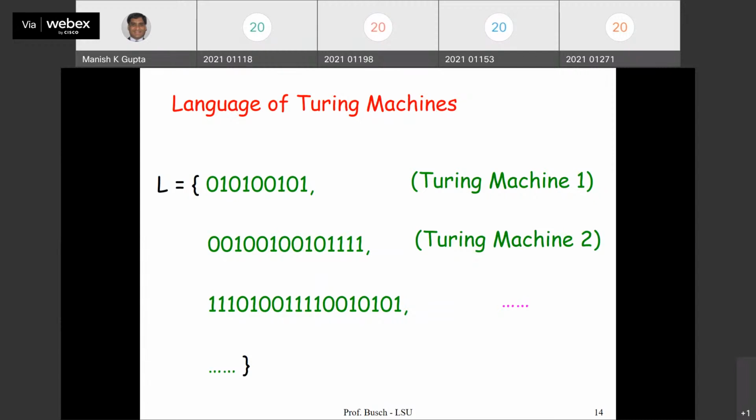So the language of Turing machines: one binary string is Turing machine 1, another binary string is Turing machine 2, another binary string is Turing machine 3. All that collection is nothing but the language. Got it? Very simple idea.